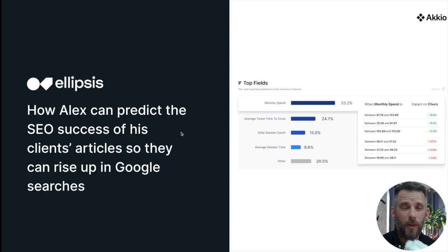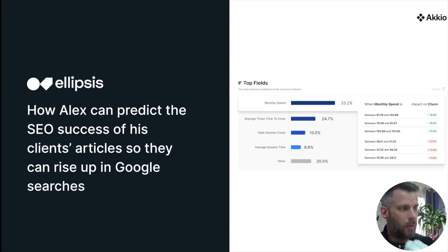So here's a few scenarios that we run through. Alex was doing some search engine optimization, and he wanted to know what the impact was going to be, run some what-if analysis, that sort of thing. But he wanted to see why the articles of the clients he does SEO for were doing good and doing bad, so he could apply that across his entire client base.